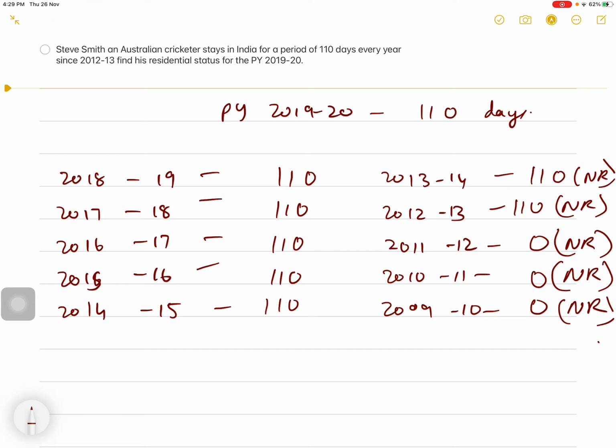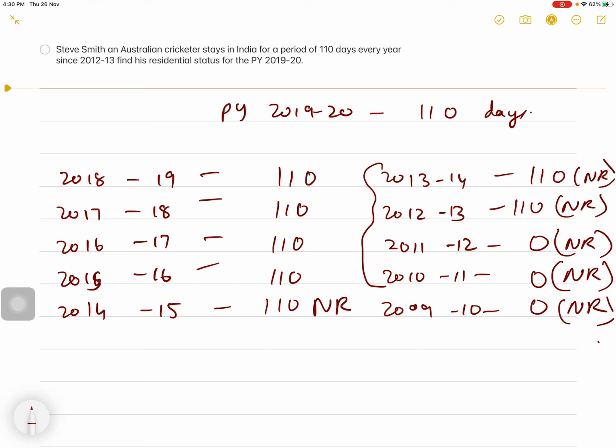For the year 2014-15, his stay in India is more than 60, but in the preceding 4 years, which are 2010-11 to 13-14, his stay in India is 220 days, which is less than 365, so he does not satisfy the second basic condition. So he is non-resident during the previous year 14-15.